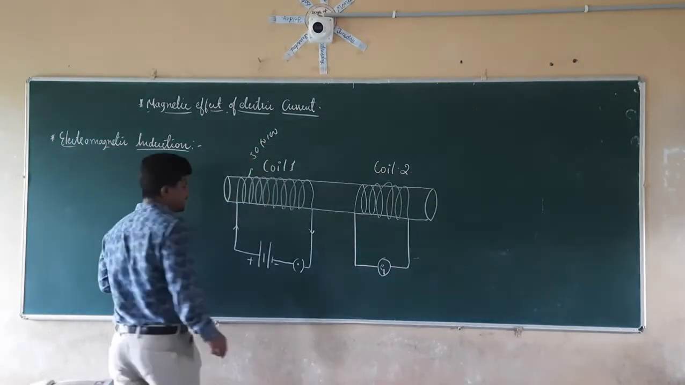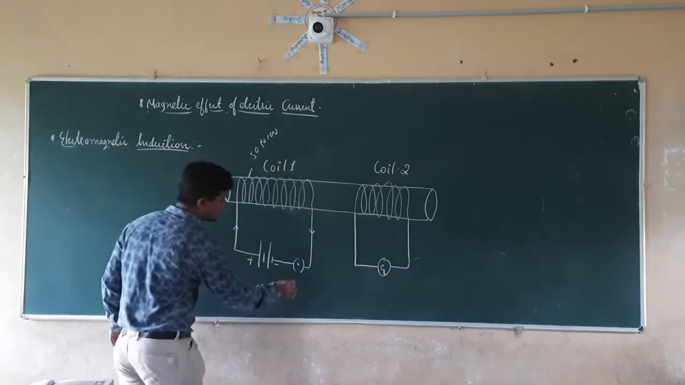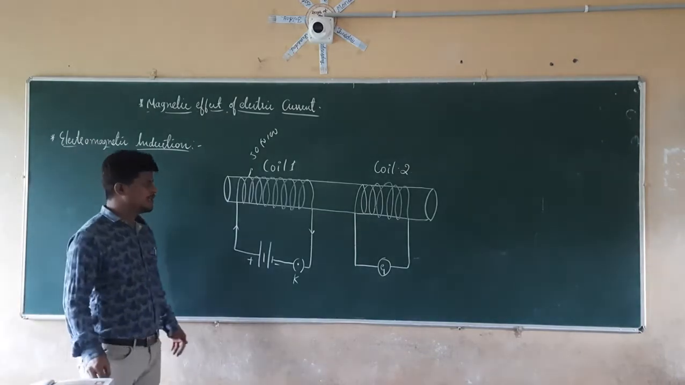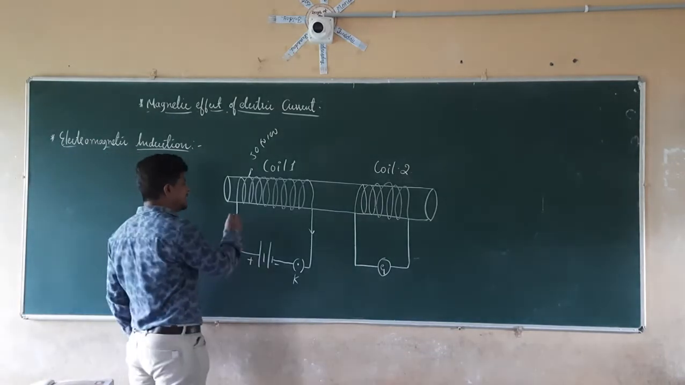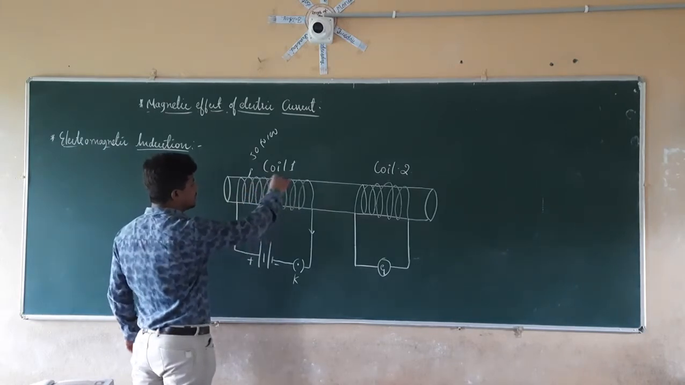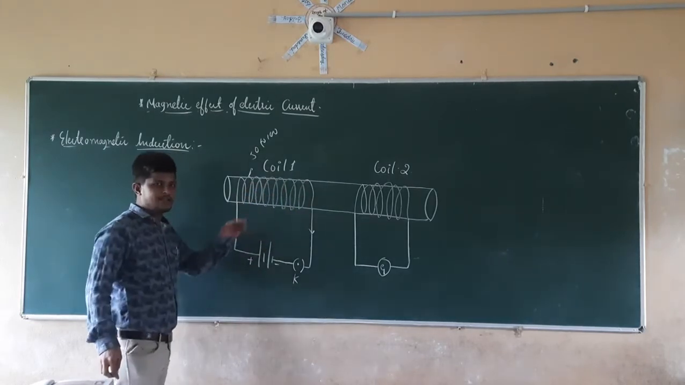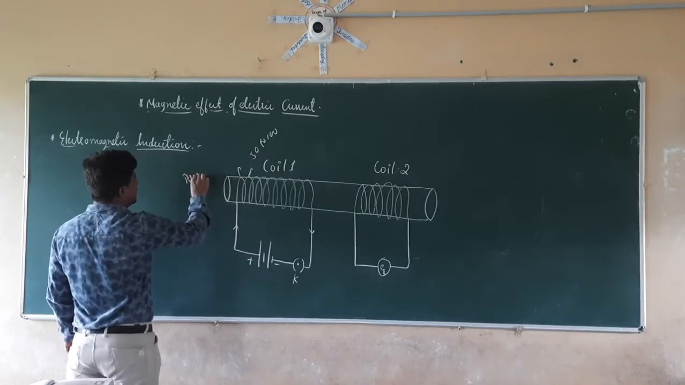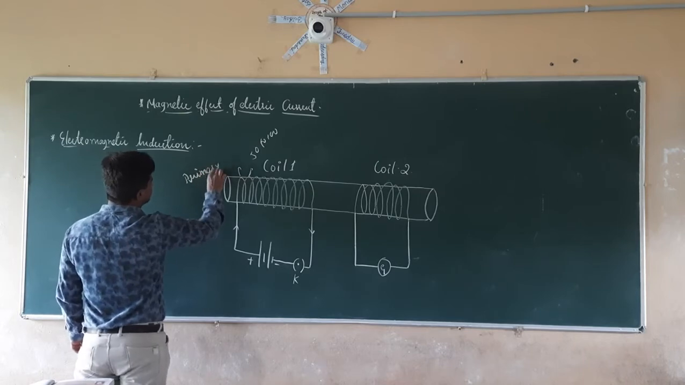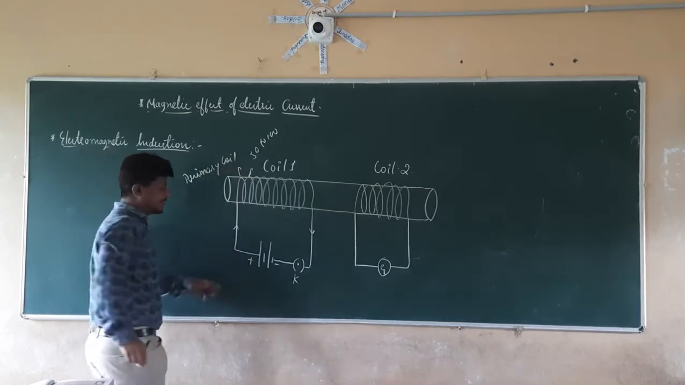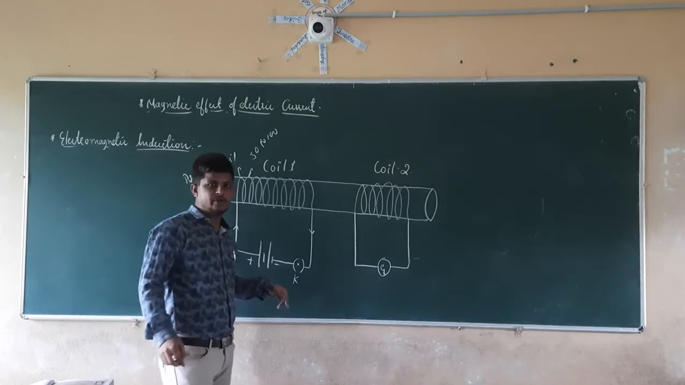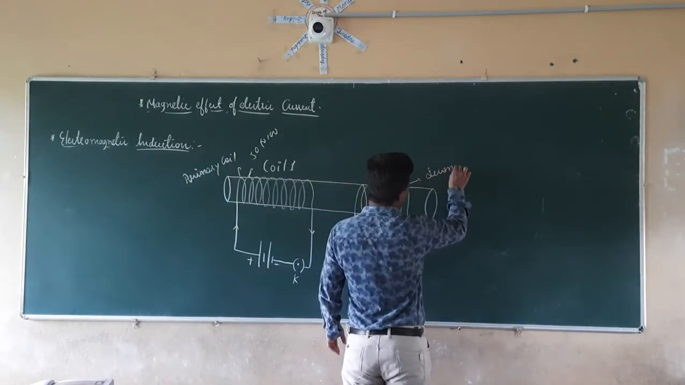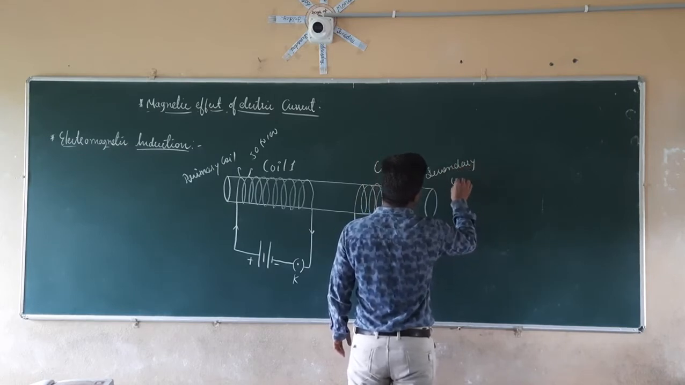Now what am I going to do here? I am going to switch on the key. When I switch on the key, what is going to happen? Current starts to flow in this coil. This coil is known as the primary coil. The primary coil is attached to a supply, and this is the secondary coil.